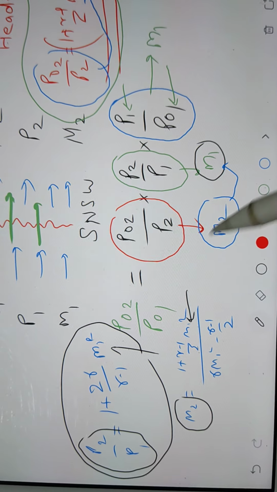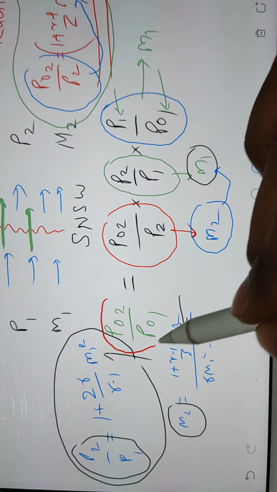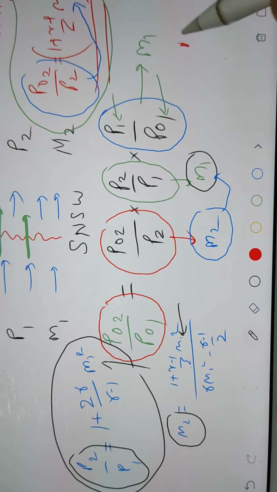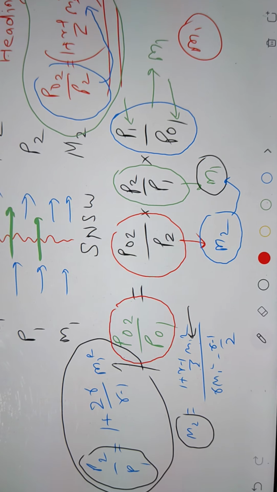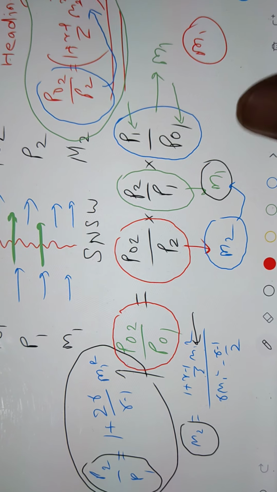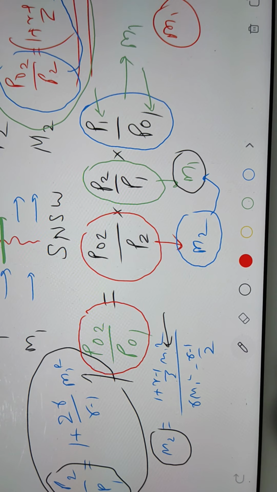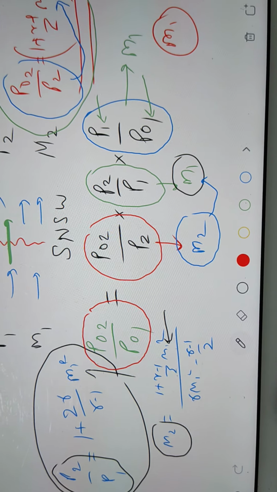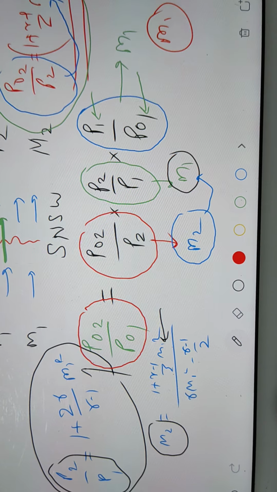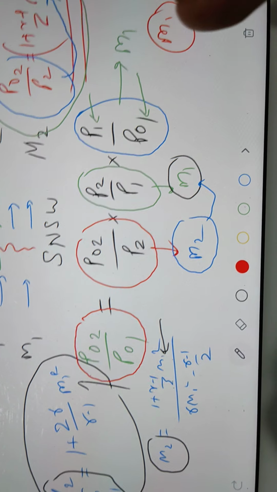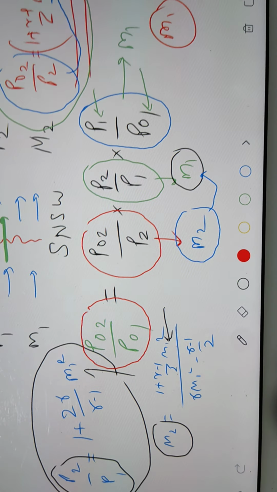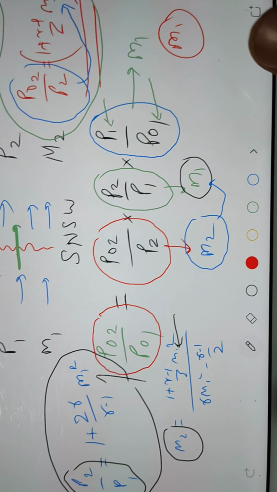It means what? We can directly find out P02 by P1 if M1 is given. Okay? It is a very big formula. So this formula we are going to develop. Actually, we don't have to develop the formula. The main idea is we can directly find out the ratio of P02 by P01 just by using M1. Okay, I hope the steps are clear.